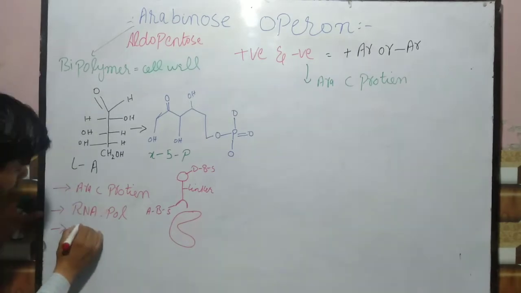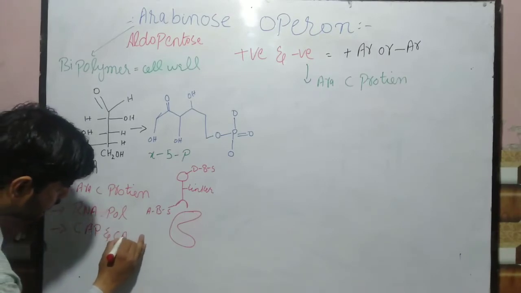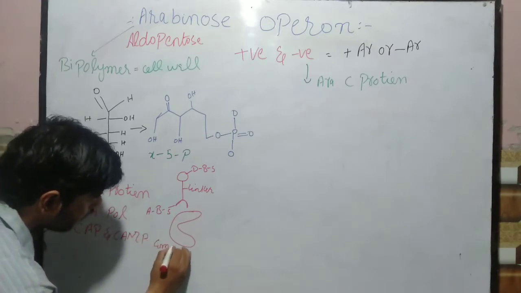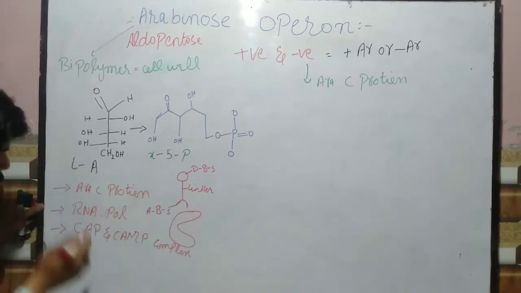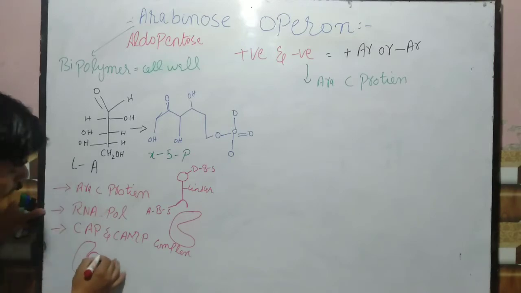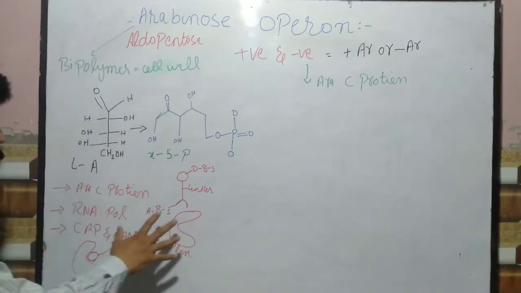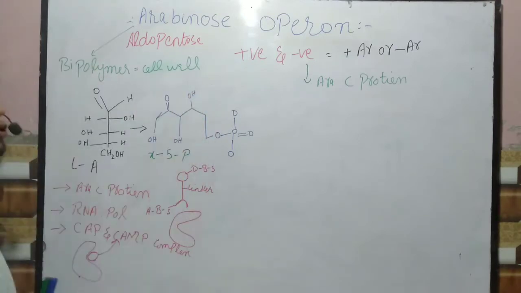Third, we have the CAP-cAMP complex. Again, how will this protein look? Let's suppose this is the CAP protein, and upon it we have another protein, we call that cAMP. So this is the CAP complex. These are the three main proteins that are involved in the Arabinose operon.